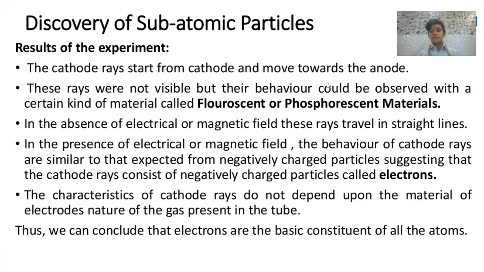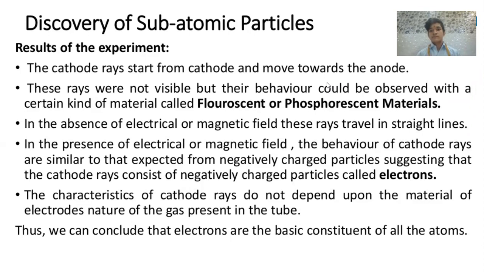The characteristics of cathode rays do not depend upon the material of the electrode or the nature of the gas present in the tube. It means the negative characteristic of the cathode ray does not depend on the material and the gas which is present inside the tube.